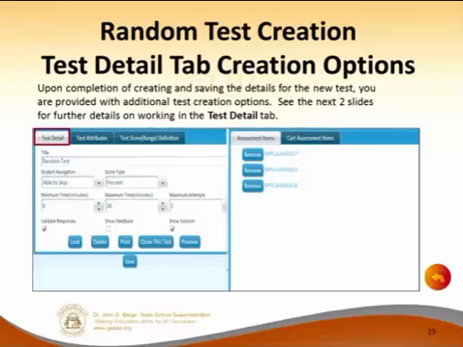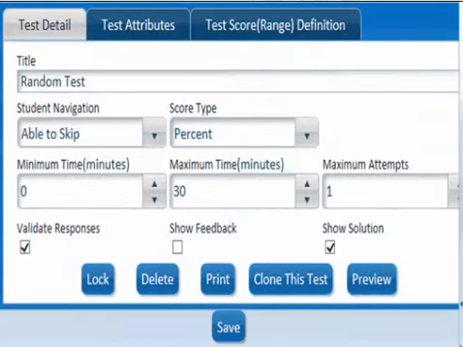Again, remember, this is one way to create a test. This is actually a fairly quick way to create a test if you are going to a specific standard or domain or whatever. And now, how do you want the test reported? Do you want it in percentiles, or do you want it by a score?